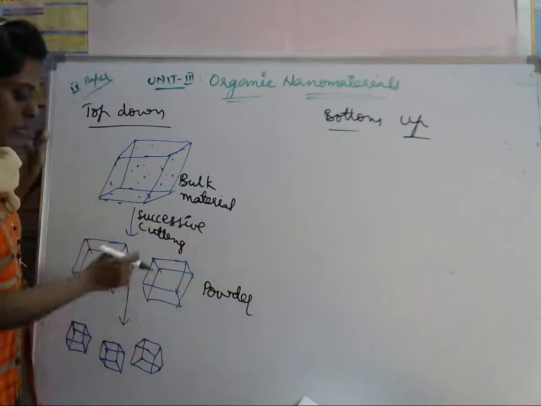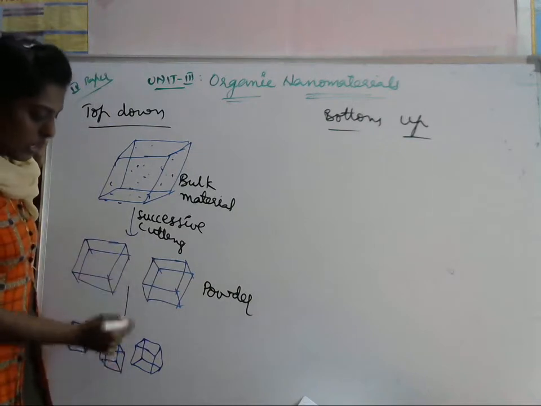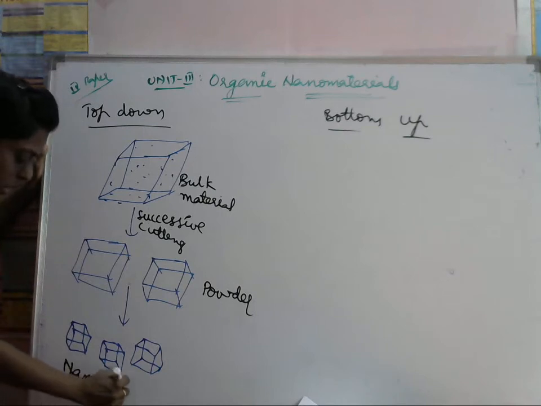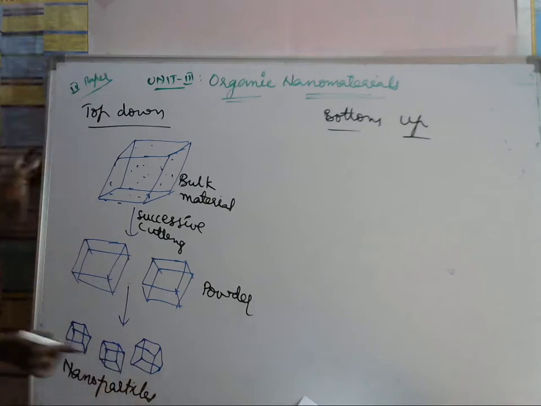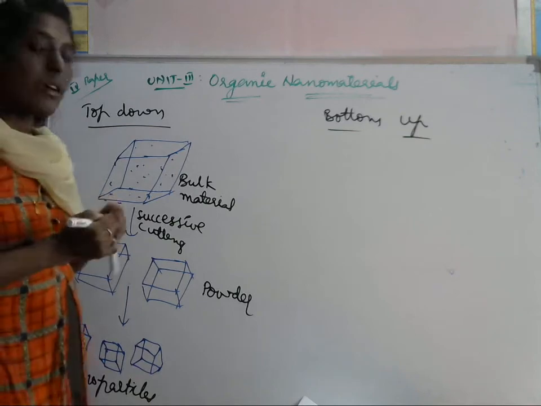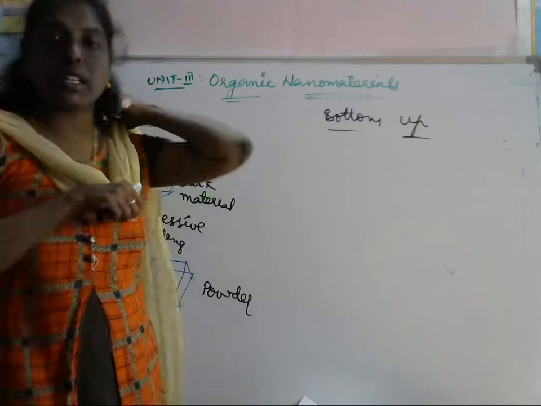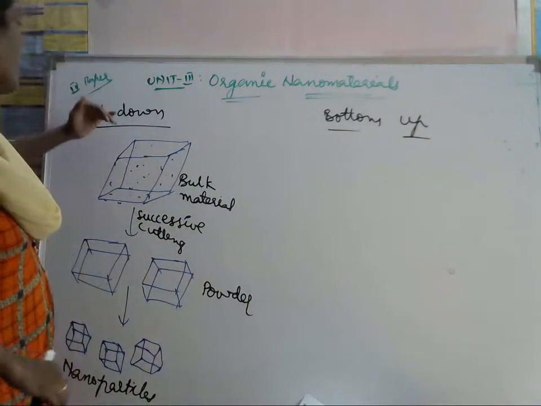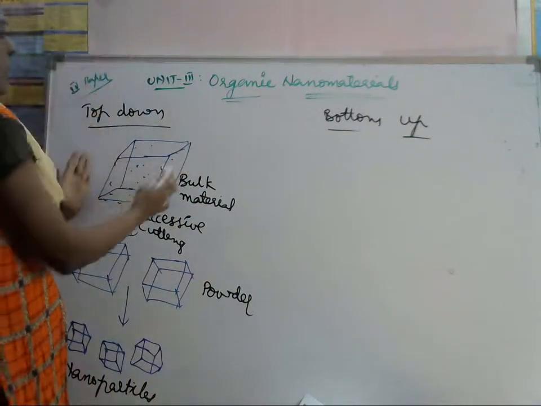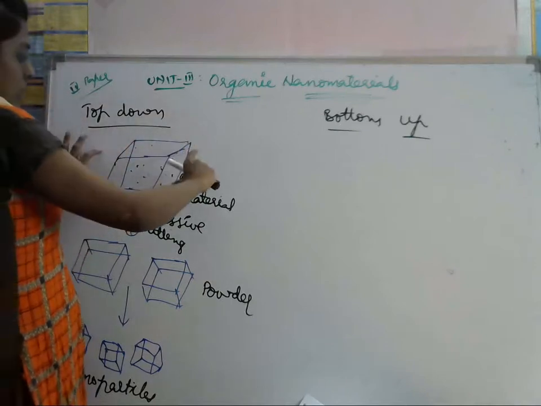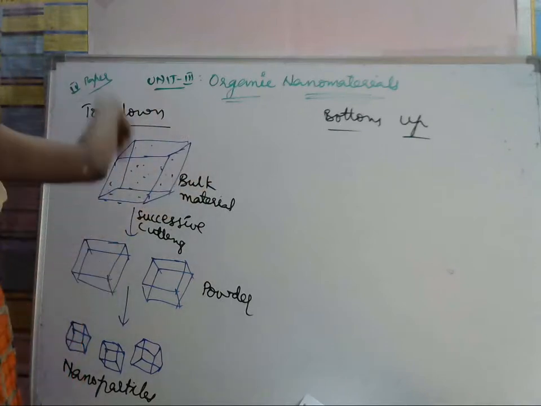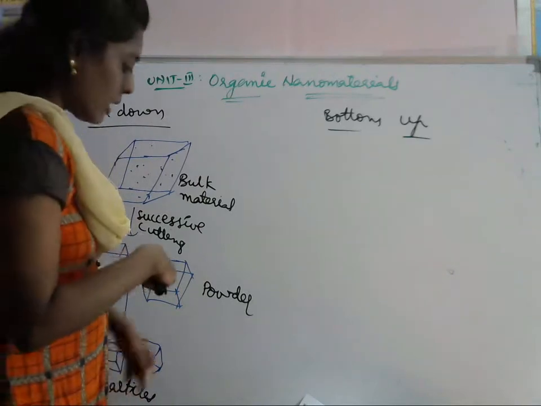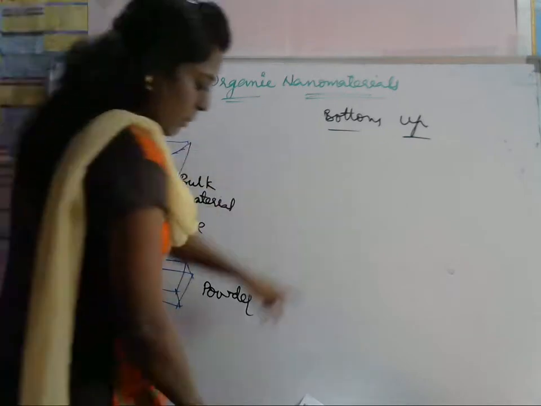By successive cutting again, finally we get the nanoparticles. Nanoparticles means we take the bulk material, and by successive cutting we get nanoparticles. That is the top down approach. Top means we take a bulk material, and going down we get very small particles, which are nanoparticles.